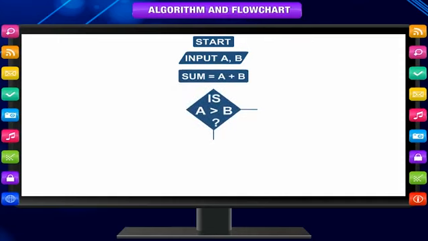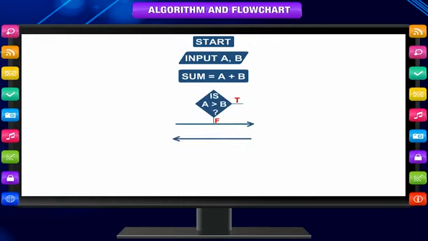Decision box. It is used when there is a need to choose between two options and the condition of yes or no arises. It directs the flow of execution in both conditions, whether true or false. For this reason, two flow lines come out of a decision box. Flow lines. Flow lines show the flow of logic in a flowchart. Connectors. These are used to connect one distant part of a flowchart to another.